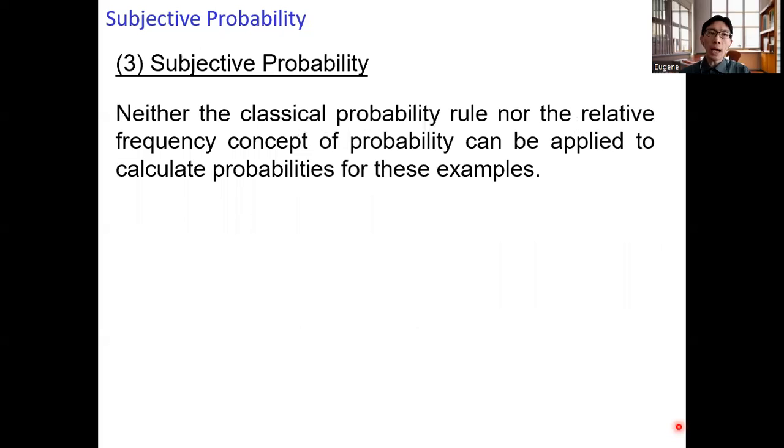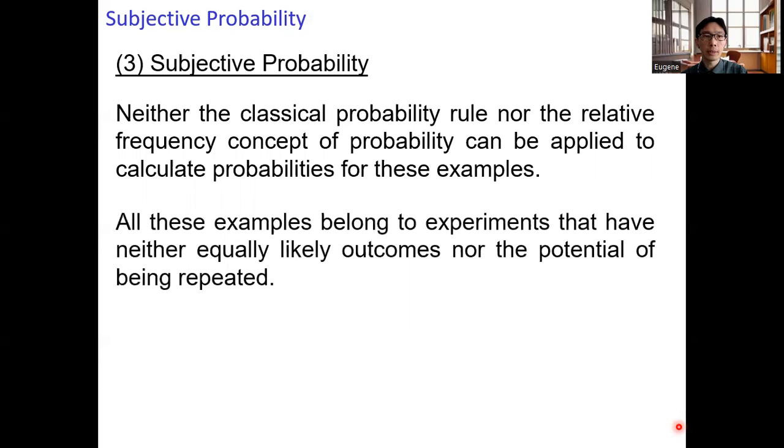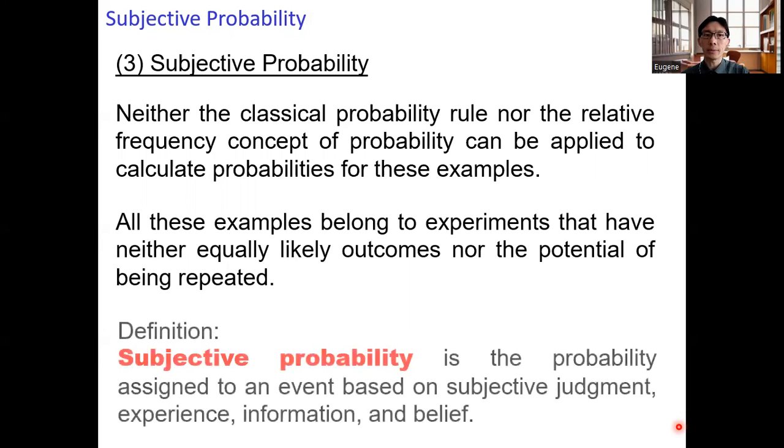In the above three examples, neither the classical probability rule nor the relative frequency concept of probability can be applied. All these examples belong to experiments that have neither equally likely outcomes nor the potential of being repeated.